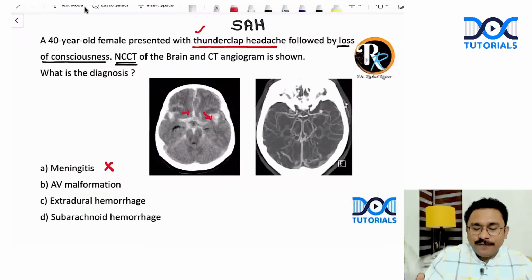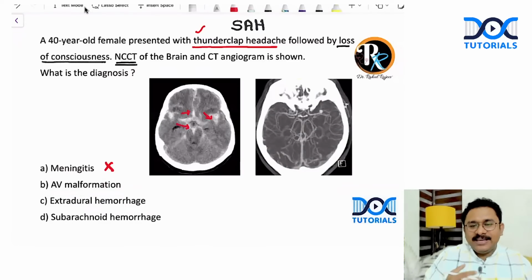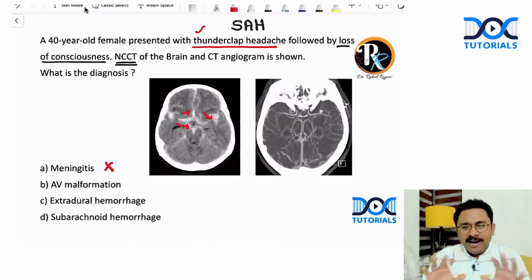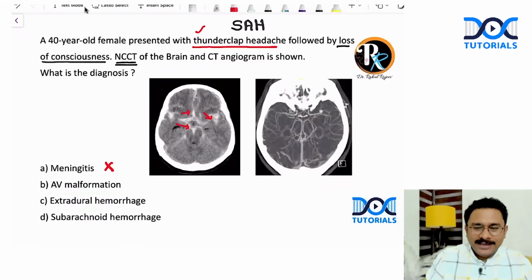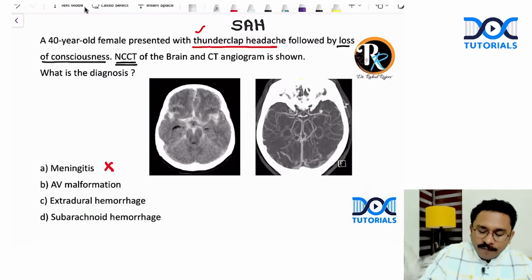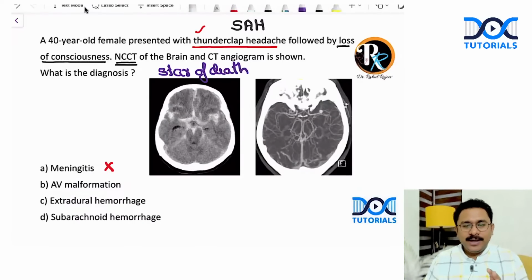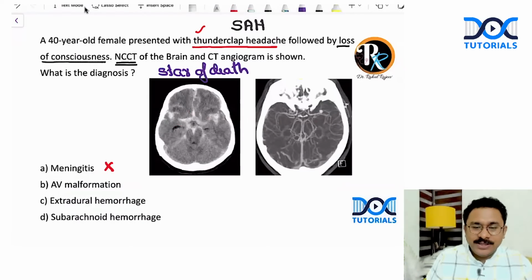You can see that the non-contrast CT is very well showing you sulcal hyperdensities in the region of the sylvian fissure, anterior interhemispheric fissure, the perimesencephalic cisterns. So you can see blood everywhere in the sulci, sulcal hyperdensity. This is often described in such a diffuse pattern as the star sign or the star of death. Okay, star of death sign, because it's such a catastrophic sign that you will see on the imaging.